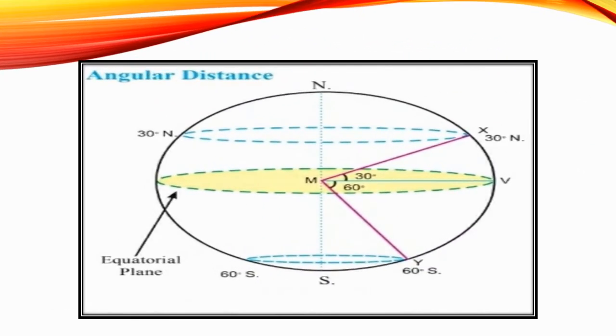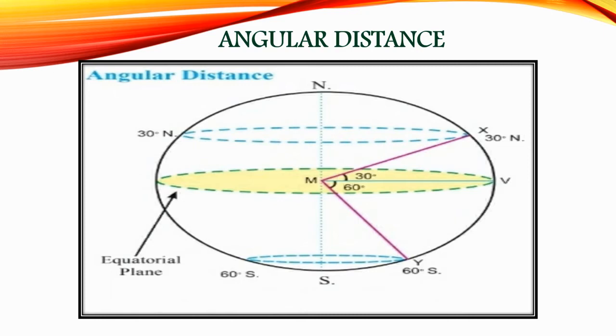Now students, let's discuss how to measure angular distance on the earth. The location of any place on the earth is determined with reference to the center of the earth. In order to do it, we consider a straight line joining the point on the surface and the center of the earth. At the center, it makes an angle with the plane of the equator. The measure of this angle is used to determine the locations.